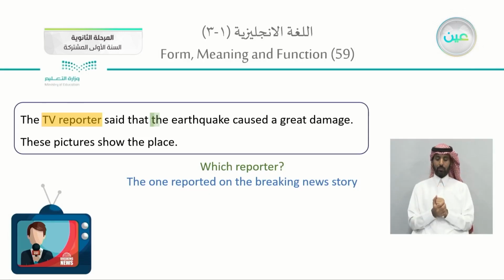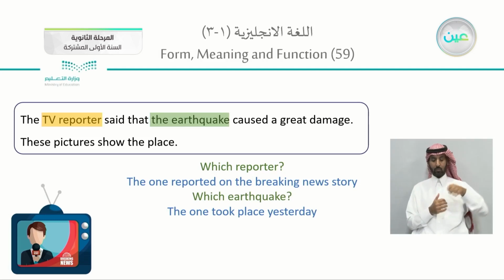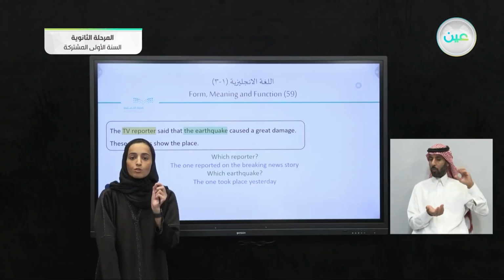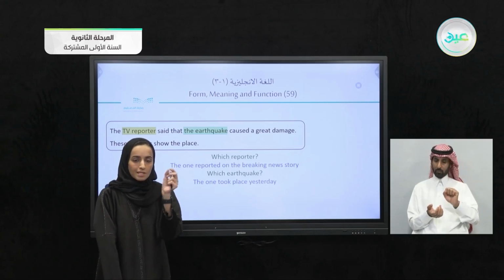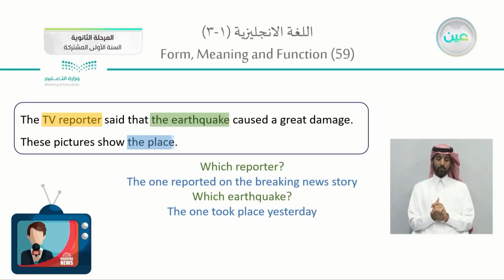Also, we have spoken here about an earthquake. Which earthquake are you speaking about? The earthquake, the one that took place yesterday. You have to be specific. It happened yesterday or in this city or that country. Also, these pictures show the place. The place of what?